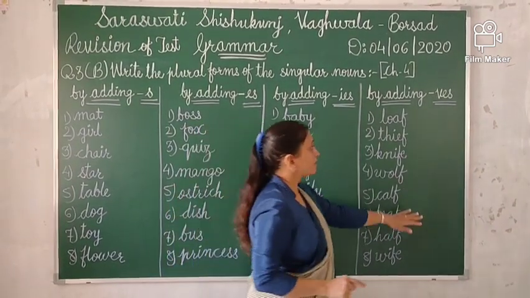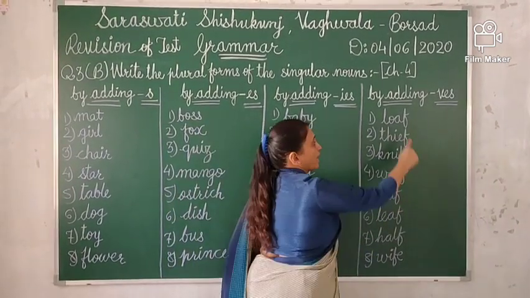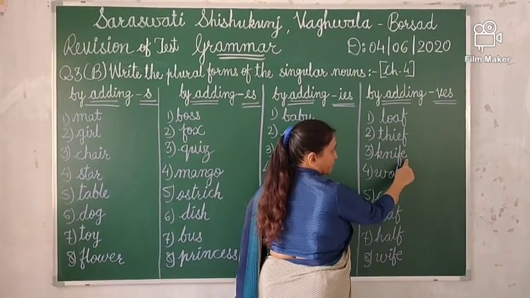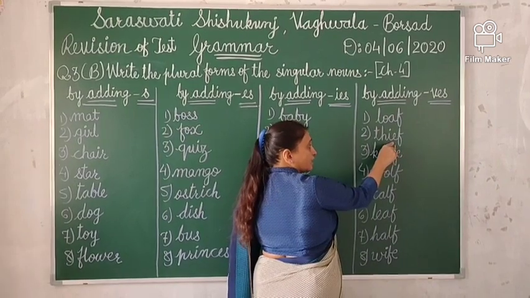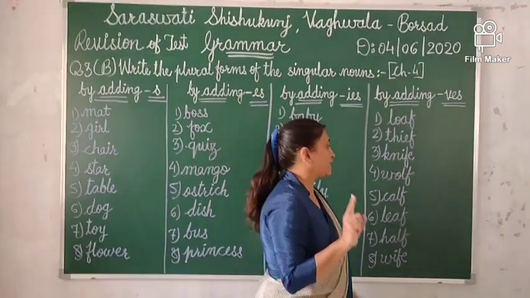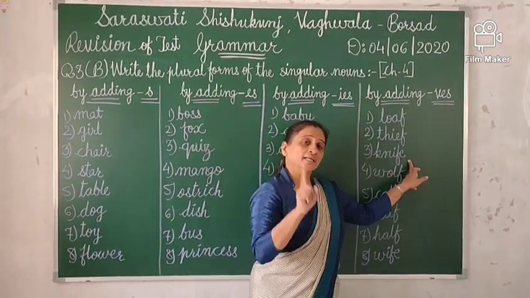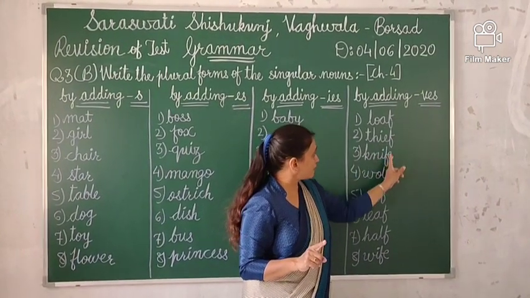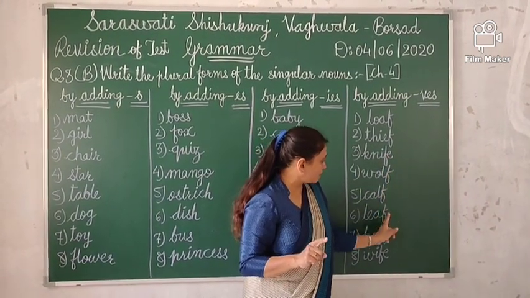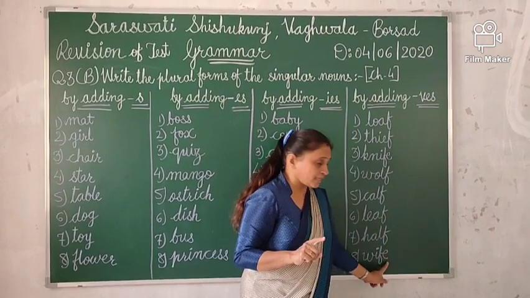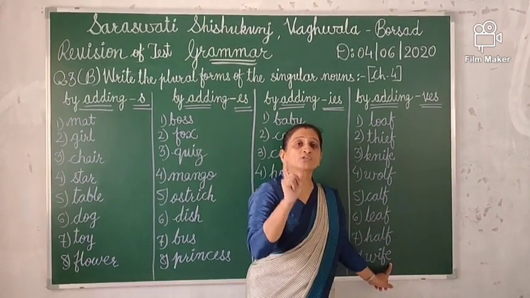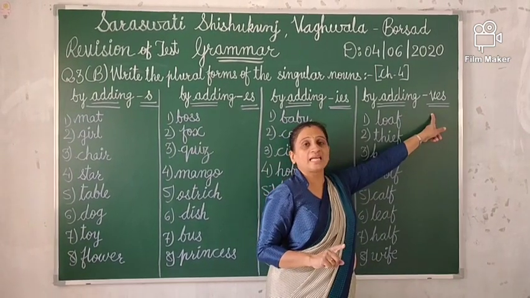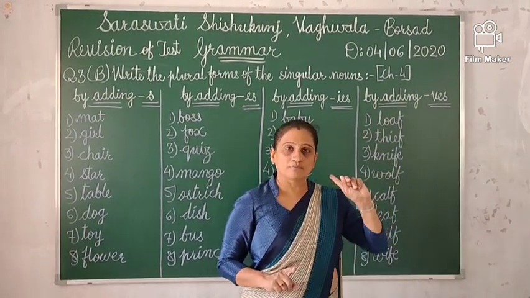And here you have to remove f and fe. When there is an e, you will not remove only e; at the end of the word, you have to remove f and e both, and then you have to add ves to make the plural form.